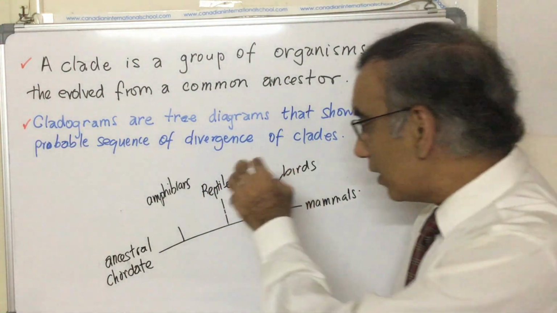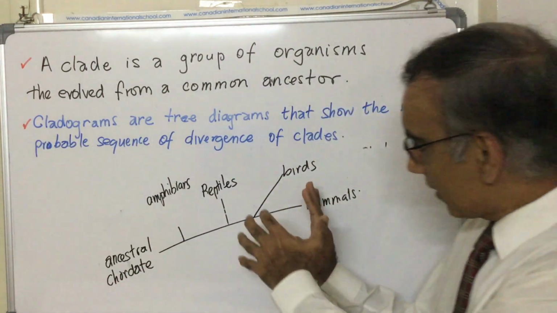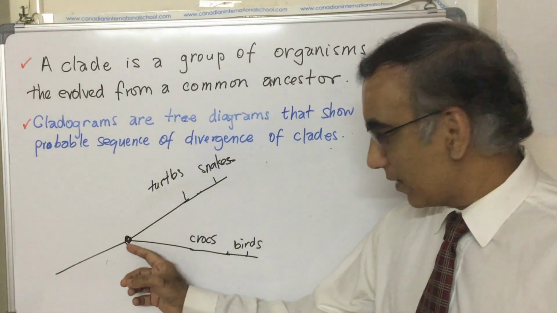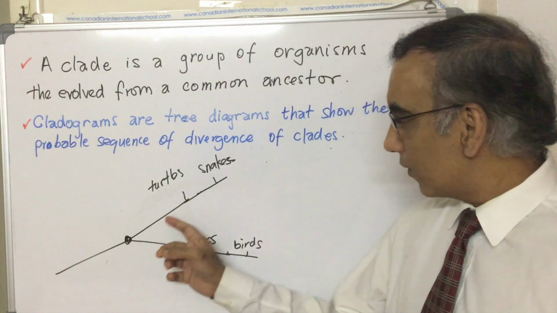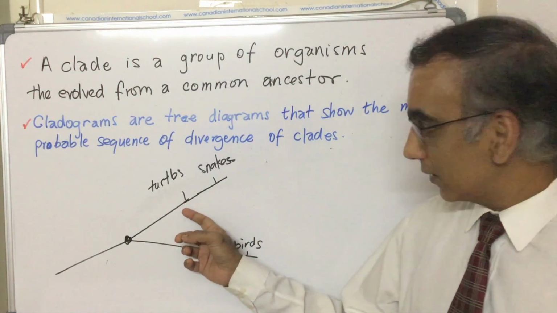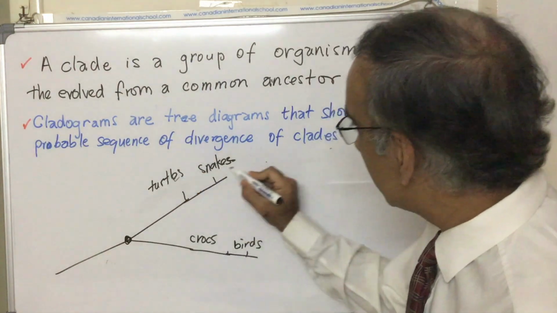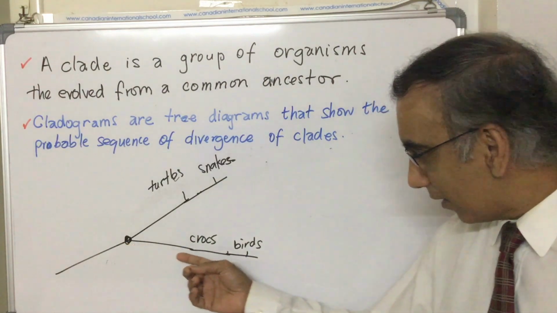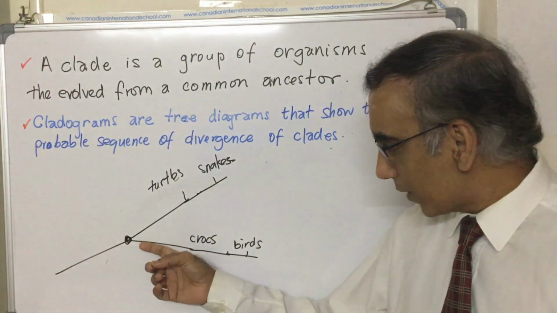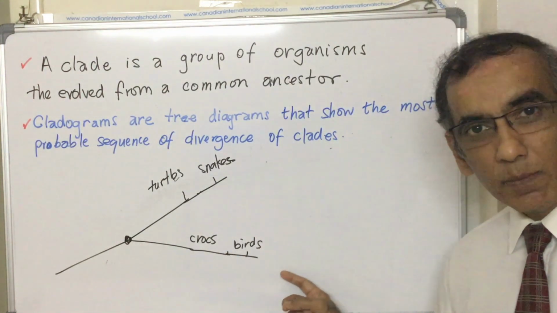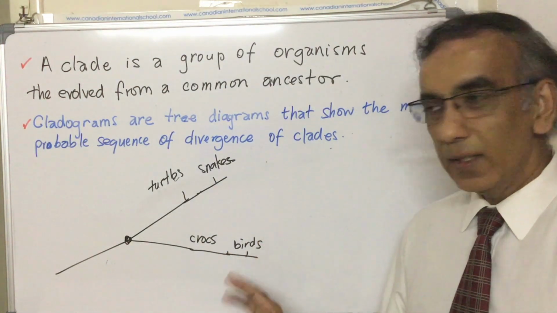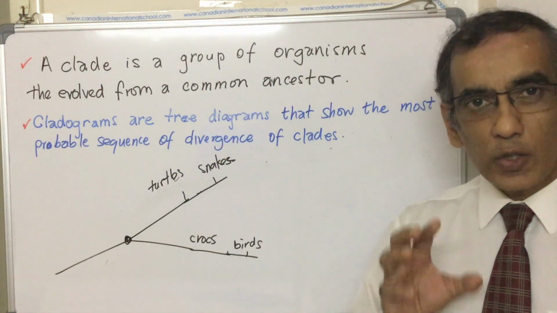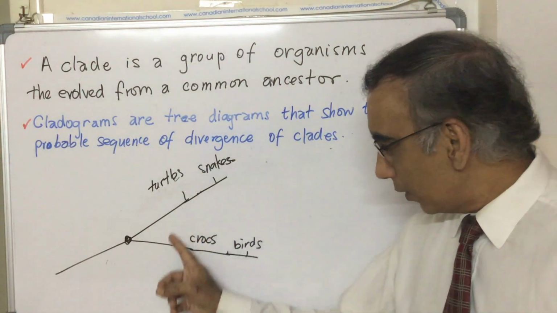When you look at what belongs inside of the reptilia, and let's take the reptiles out of this diagram now. Here in this cladogram, what we see is that there's an ancestor here, and that ancestor gives rise to the group that we call the reptiles, including things like turtles, snakes, lizards. But there's another line of evolution that gives rise to crocodiles and then to birds. What this is showing is that crocodiles actually don't belong with this group, the reptiles, and they should actually be placed in some kind of group with the birds.